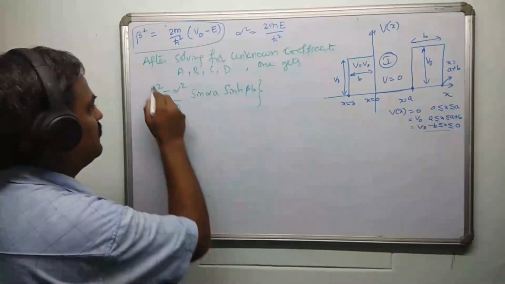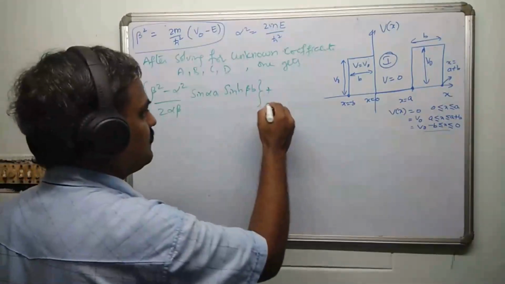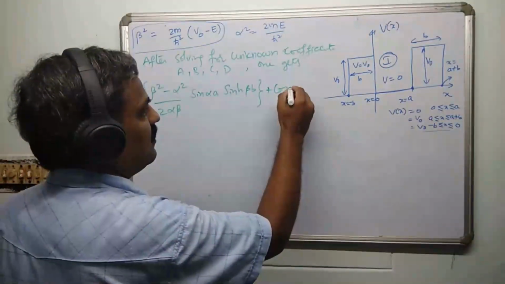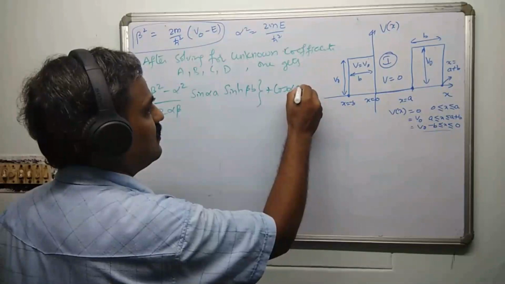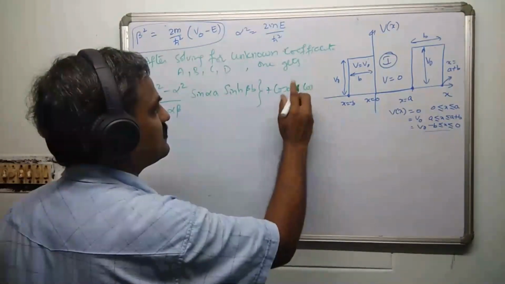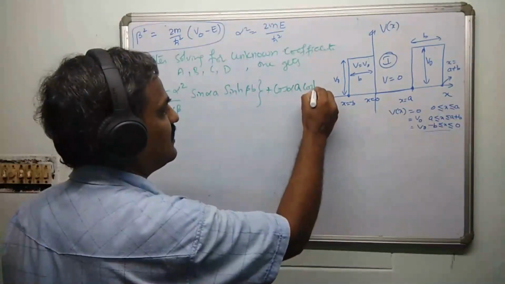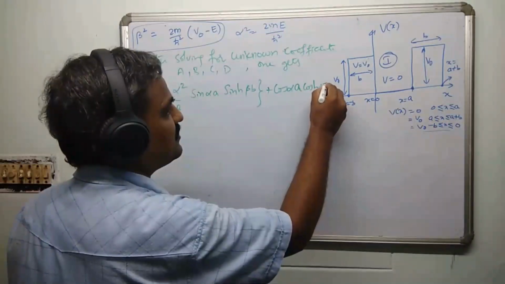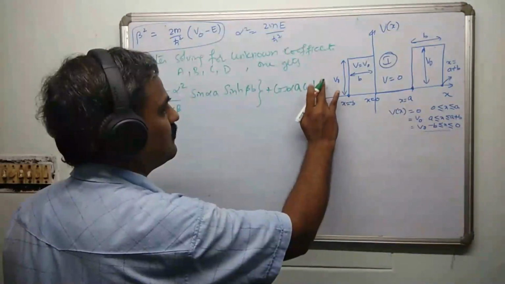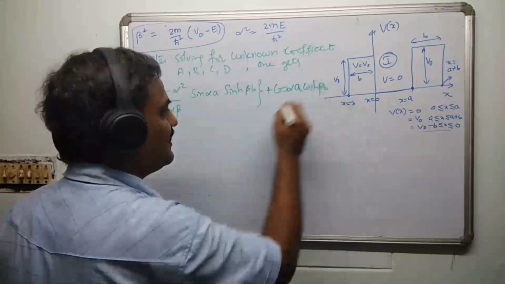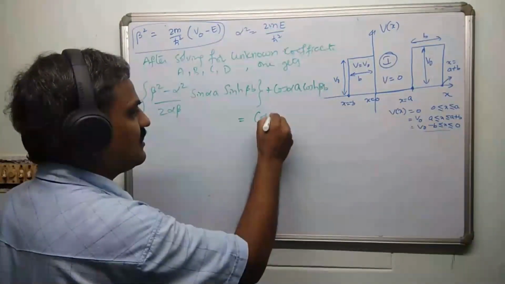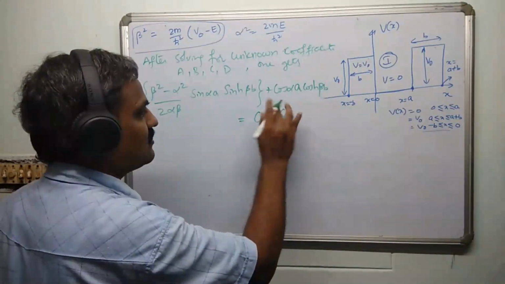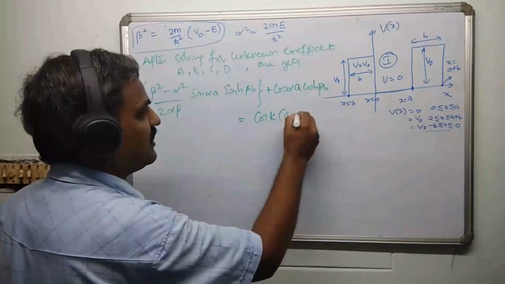This is one term, plus cos alpha a cosh beta b, is equal to cos k(a plus b).